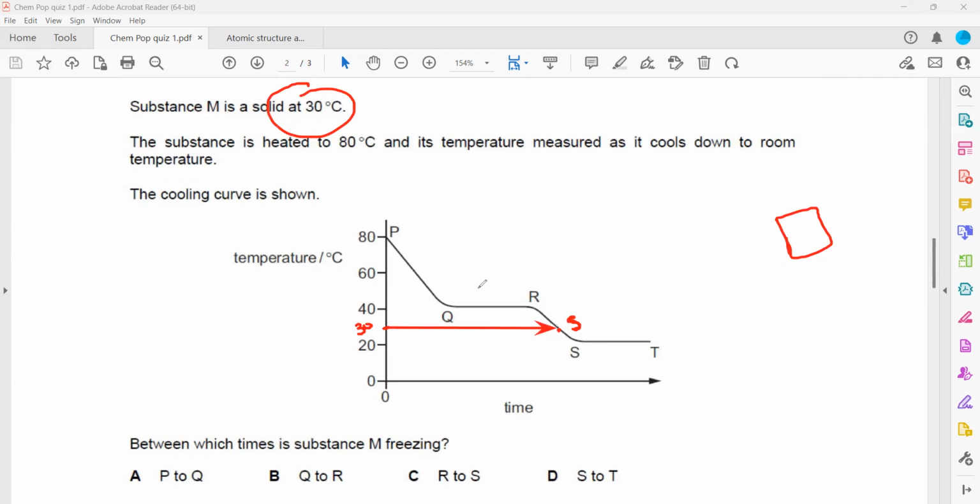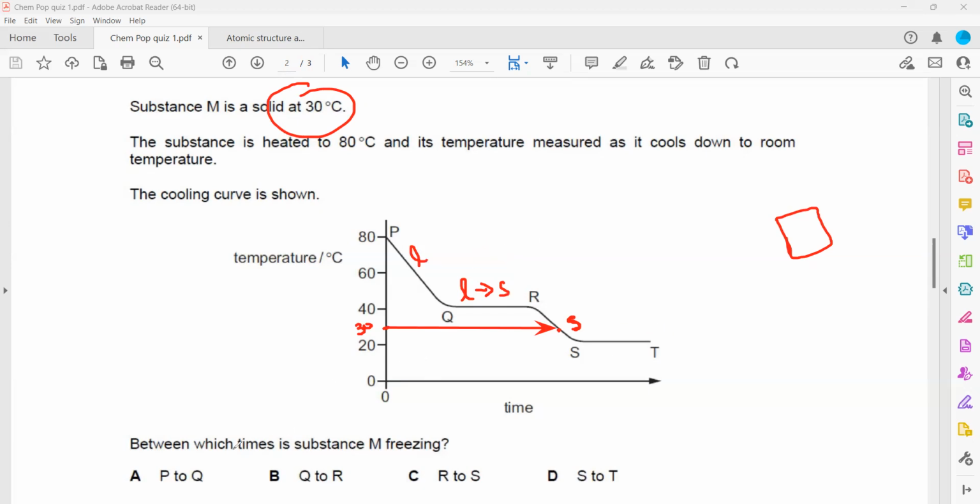So before, what will be the change in the state? Because from Q to R, when the temperature was constant, it means the liquid was changing into solid. And this point, it will be liquid. And why is the temperature constant at this point? It means maybe the room temperature or the surrounding temperature is the same as the temperature of the substance. That's why the temperature is not changing.